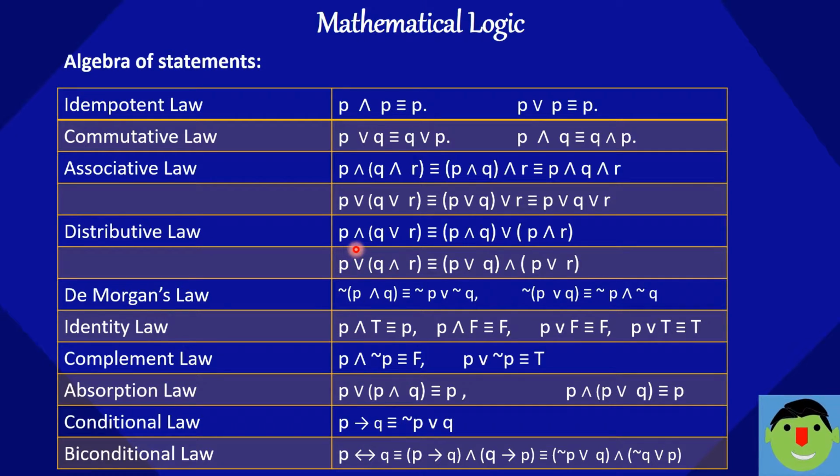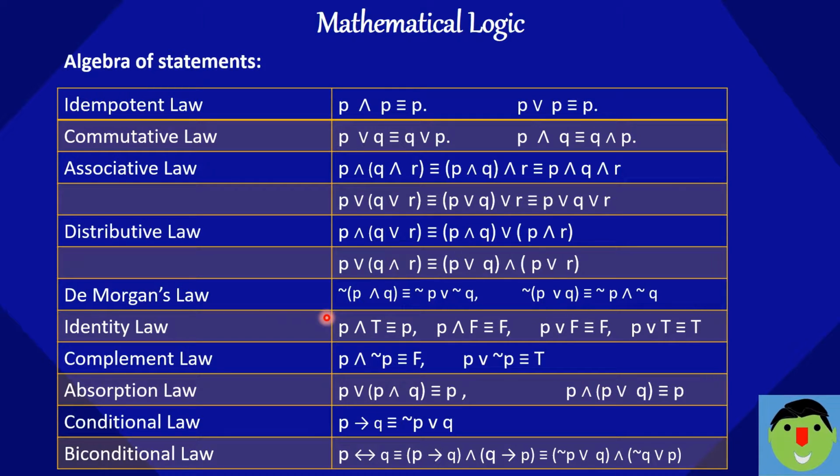P and can multiply to both Q and R. So that's why we can write P and Q, and this middle sign as it is, or in the bracket P and R. Similarly, P or in the bracket Q and R, that is nothing but P or Q, bracket complete, this sign as it is, and bracket P or R, bracket complete.